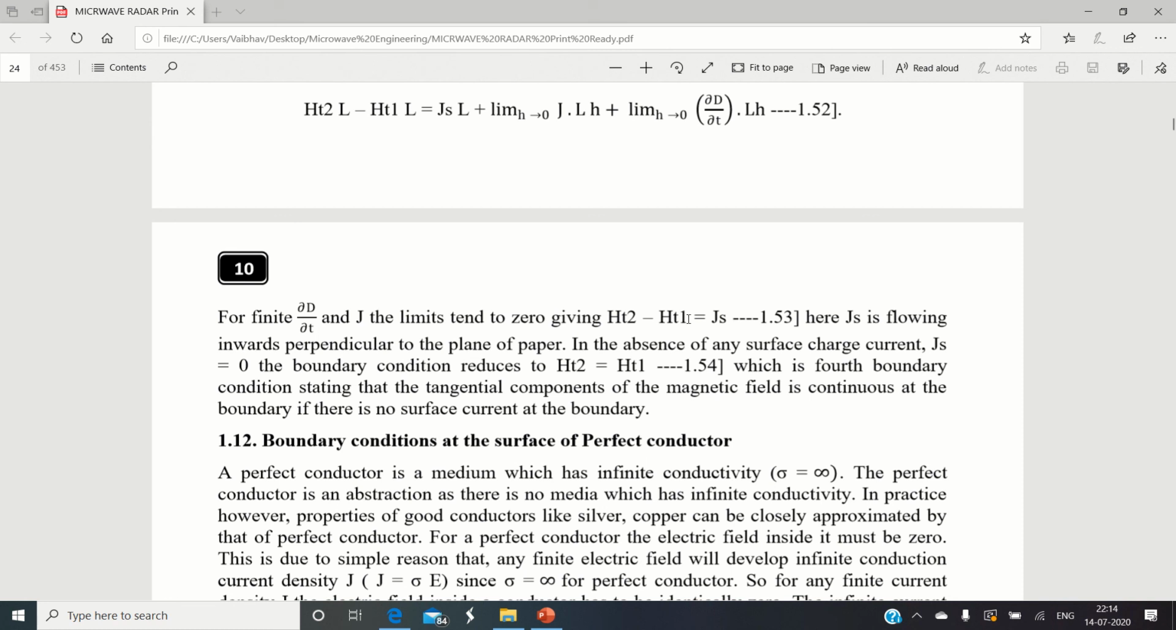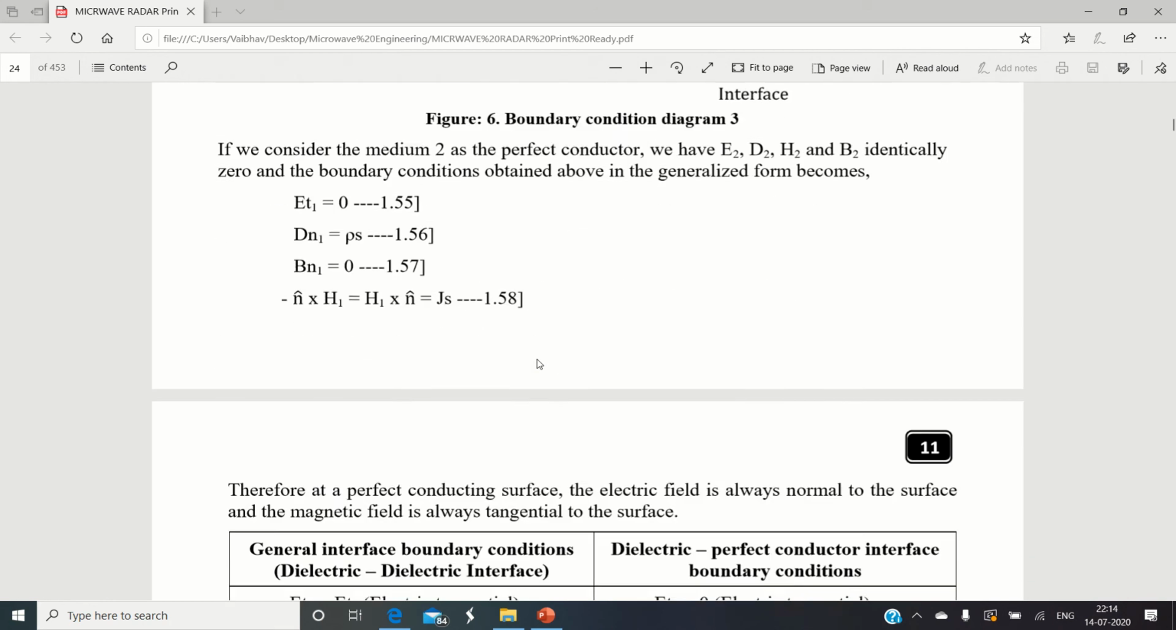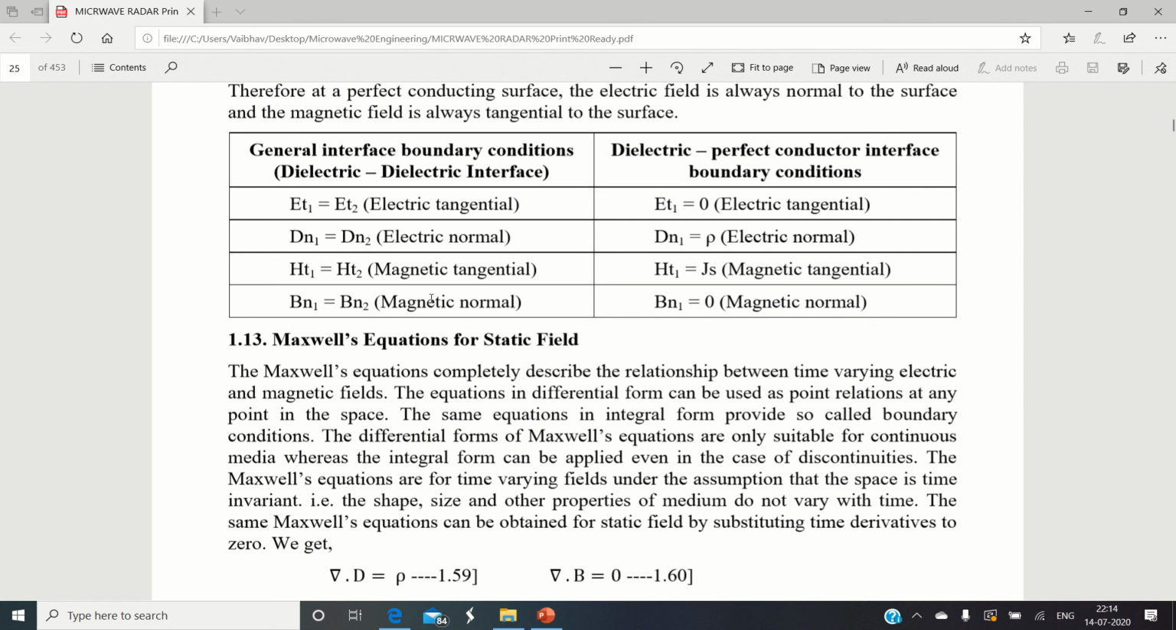The difference of the tangential component of the magnetic field is going to differ by the amount of surface current density. Okay, all these four different boundary conditions are summarized below over here. These are the boundary conditions applicable for all the different types of interface which have been generated by separating two different media.